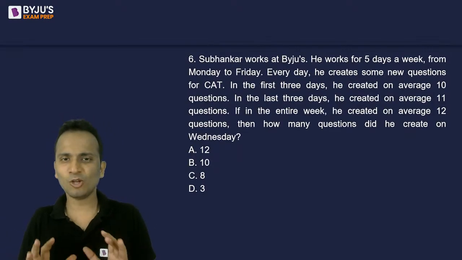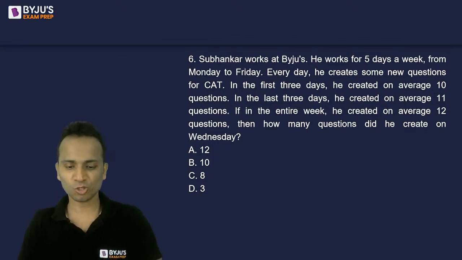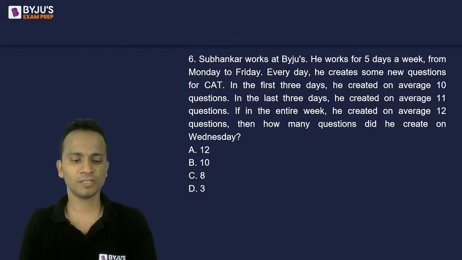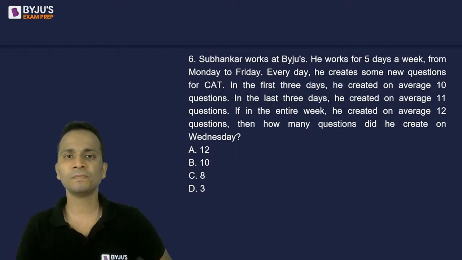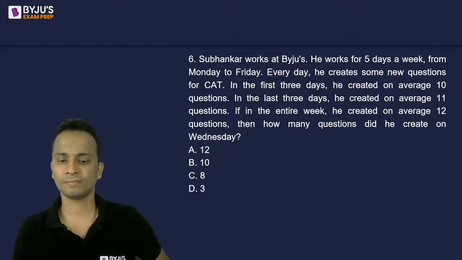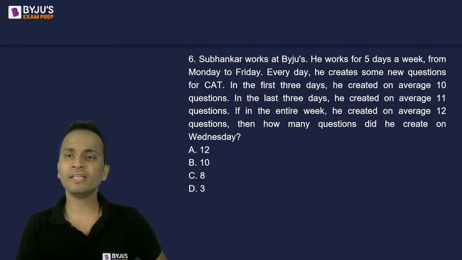Question number 6 looks slightly lengthy, but it's an easy question of averages. So don't be afraid of solving this one. Solve it calmly. Now the working days are 5 in the entire week.